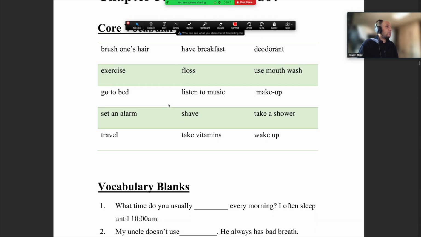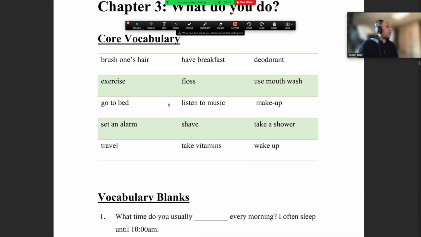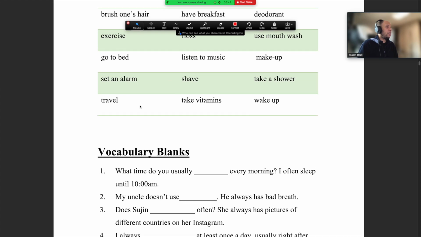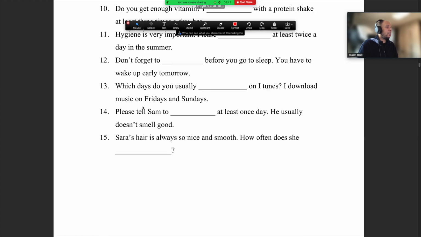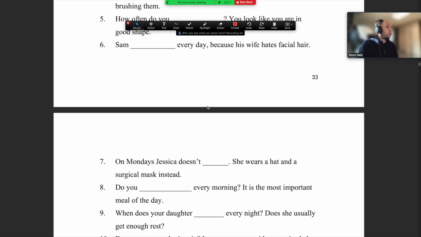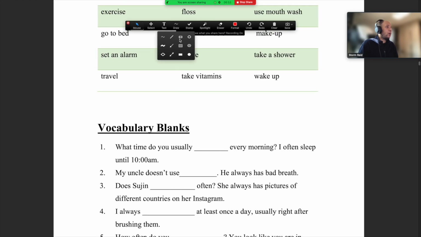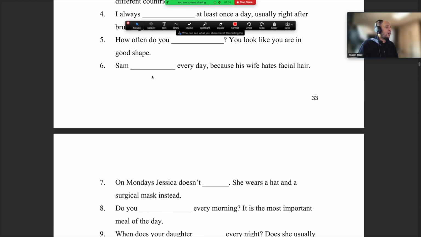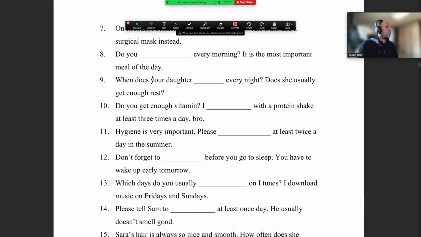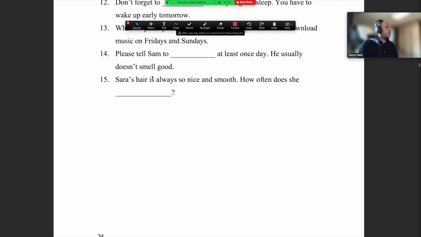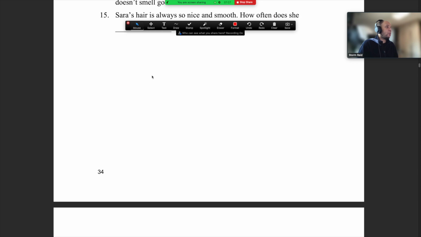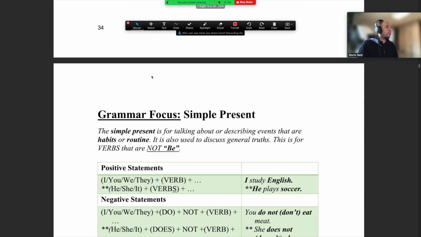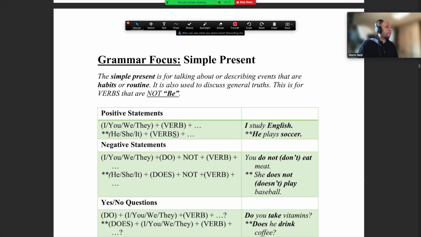So that is your quick five minutes share. 15 words, 15 questions. Put the words into the blank spaces down here. Easy peasy. Next class, guys, I will check the answers, and you can check it with me, and we'll make sure we get the right answers for the questions.